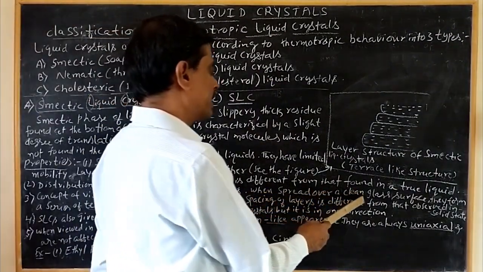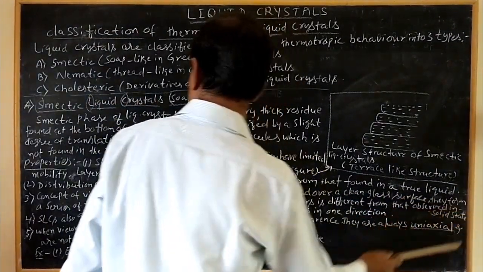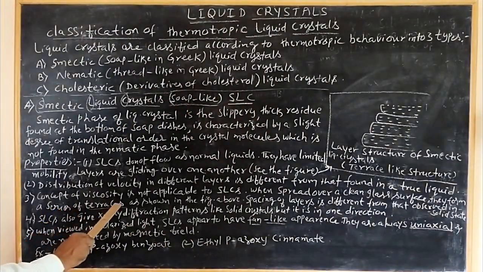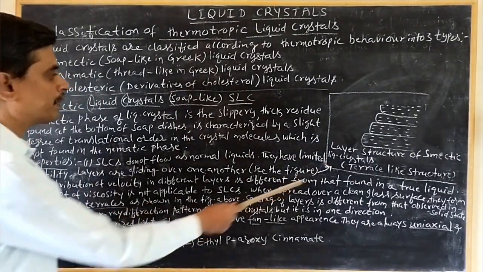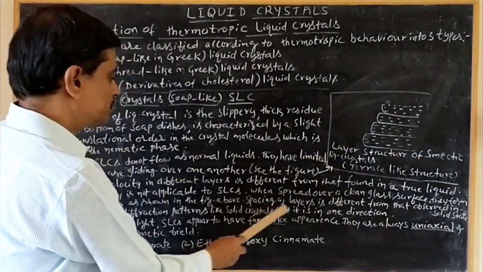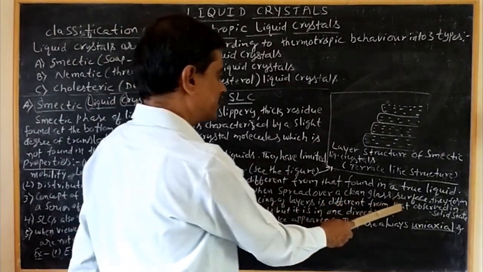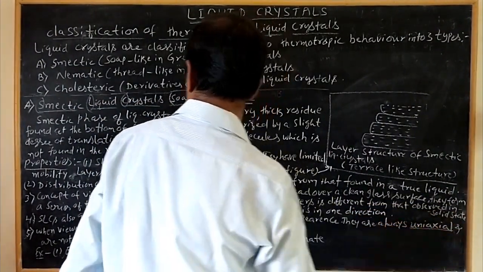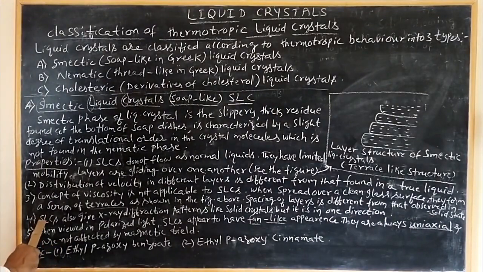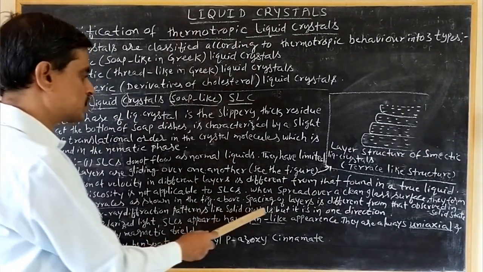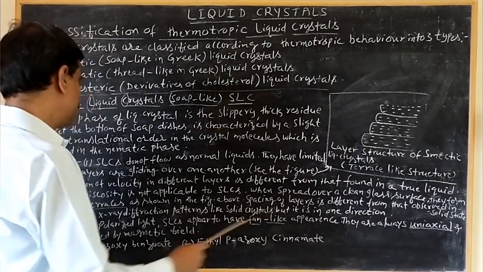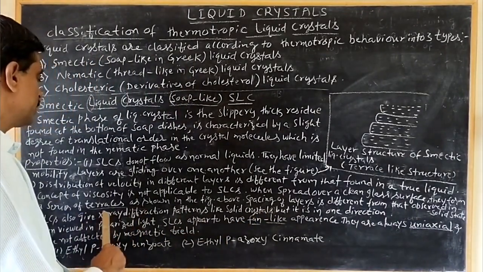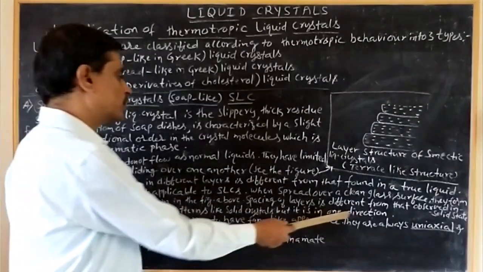When spread over a clean glass surface, they form a series of terraces. You see the terrace structure here. Terraces are shown in the figure above. Here also you see that the spacing of layers is different from that observed in the solid state. Fourth, smectic liquid crystals also give X-ray diffraction patterns like solid crystals, but in one direction only.